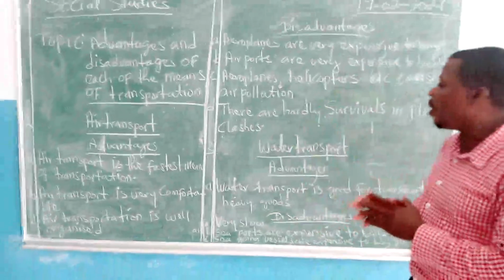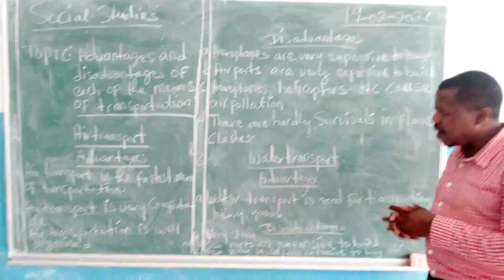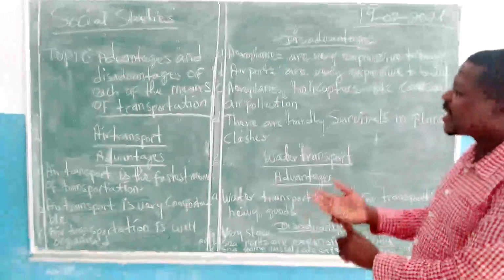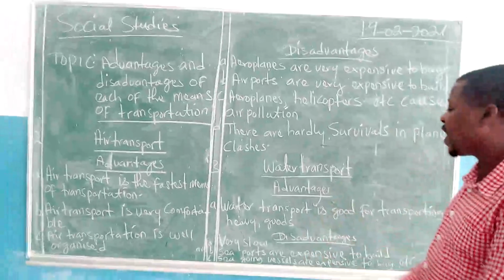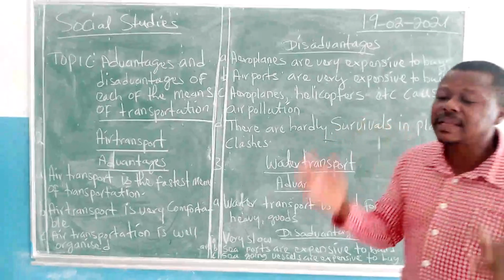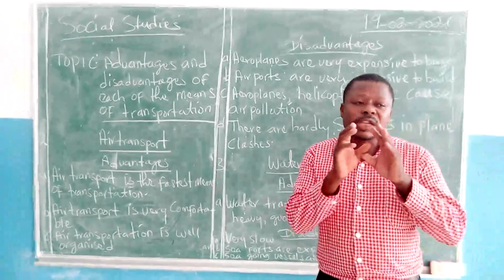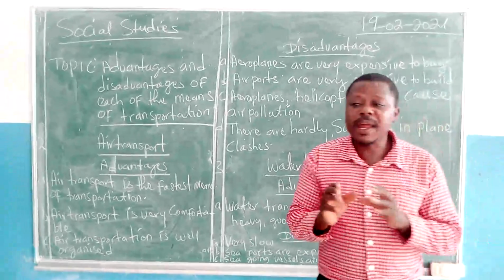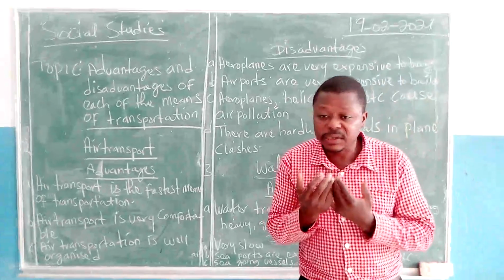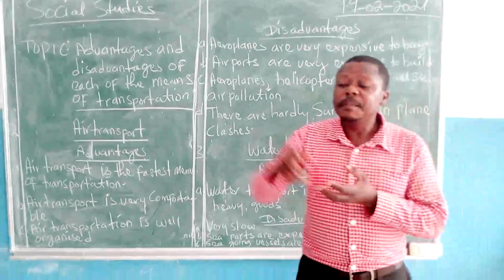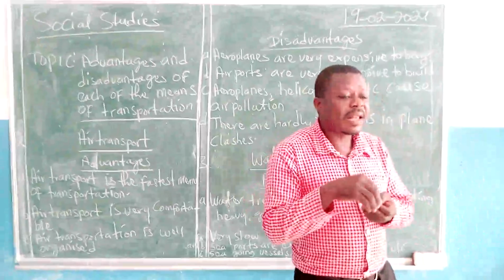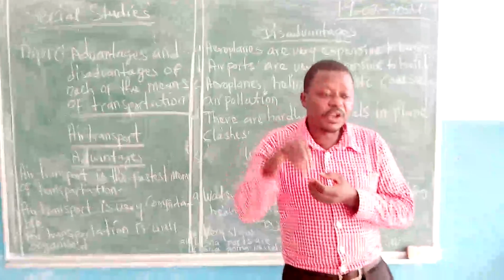So, as a conclusion of everything that we have seen, we have looked at the advantages and disadvantages of each means of transportation, starting with land transport, air transport, and ending with water transport. In our next lesson in transportation, we shall be focusing on traffic problems in the UK. Like you know already, the book we are using, Geography Success 5, is based on the United Kingdom, since we are using the Cambridge system.